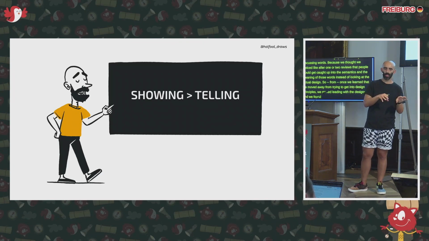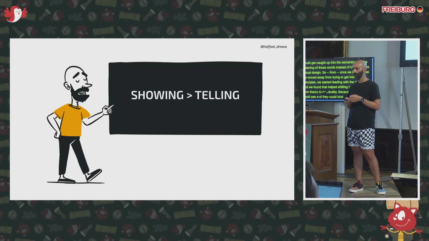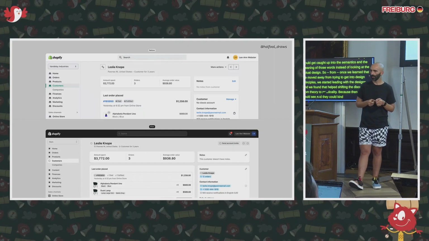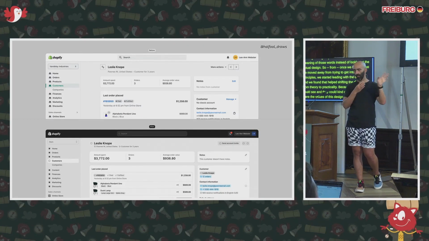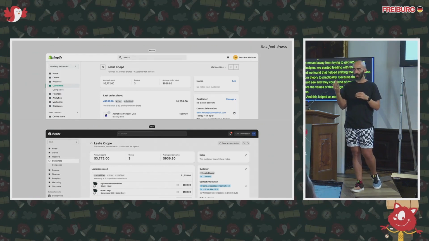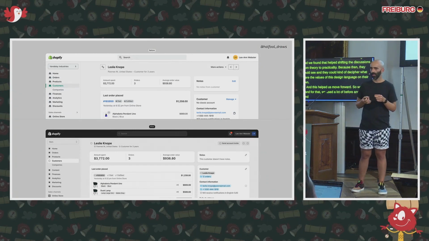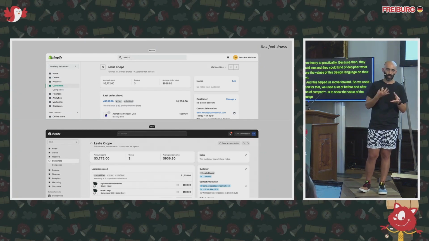Because then they could see and decipher what the values of this design language were on their own. And this helped us move forward. So for that, we used a lot of before and after comparisons to show the value of the change. But this wasn't enough to capture the feeling, because that's a big part of the UI.